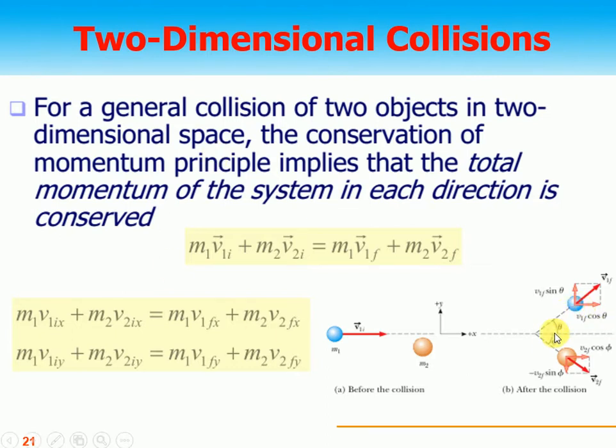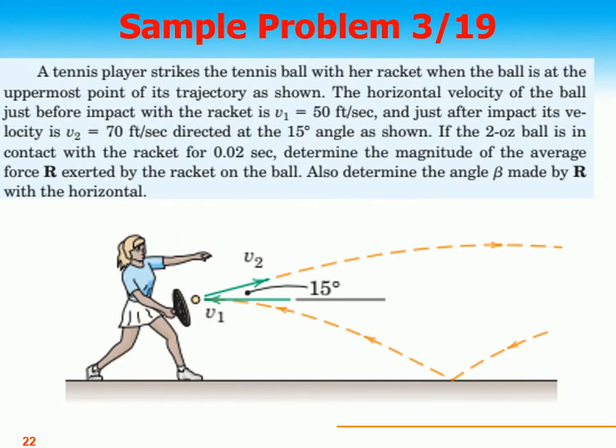Similarly for y. So if this body strikes, and then one moves in this direction, the other moves in this direction, making angles of beta and phi respectively with the x-axis. So I make the components v1f cos theta and v1f sin theta, and similarly for this. I take the momentum of the system before collision in the x direction equal to momentum after collision in the x direction. Similarly, momentum before collision in the y direction and momentum after collision in the y direction. And this is the way you can deal with two-dimensional motion.